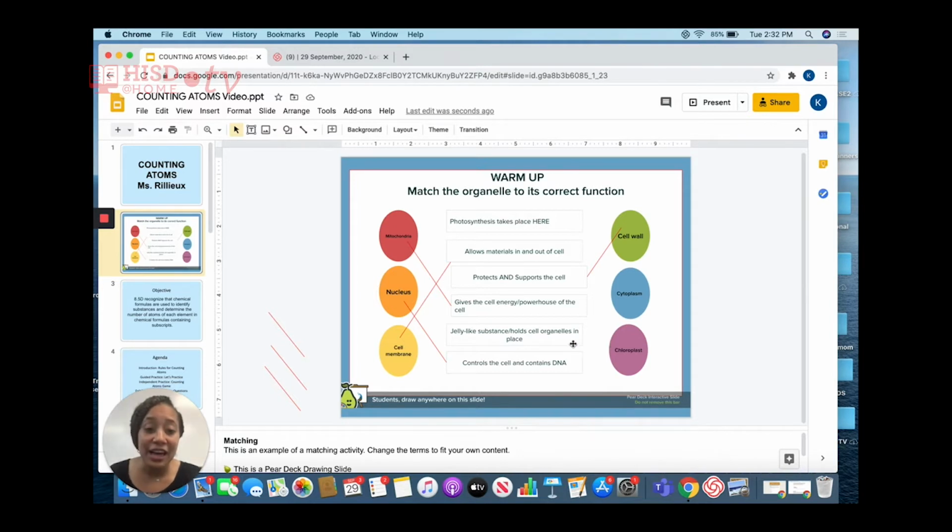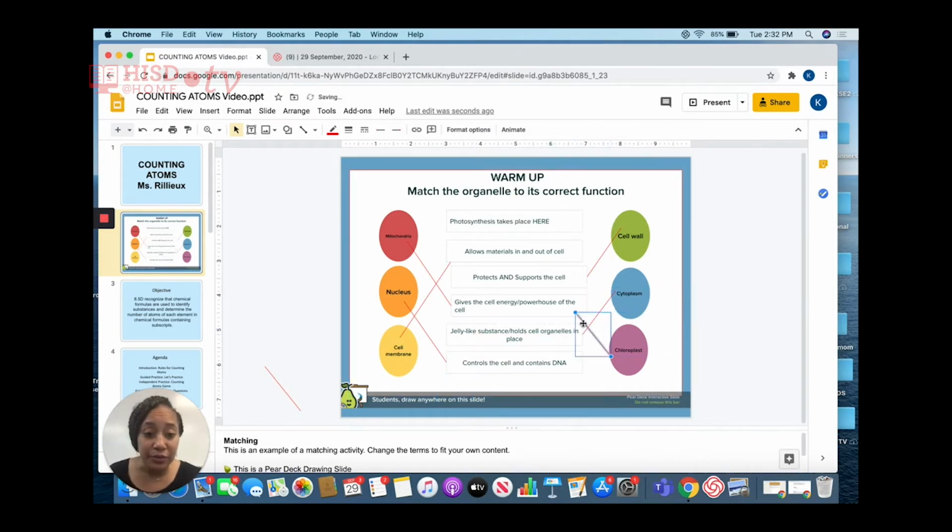Yes, the cytoplasm is the gel-like substance that holds the cell organelles in place. Last one, the chloroplast is where photosynthesis takes place.